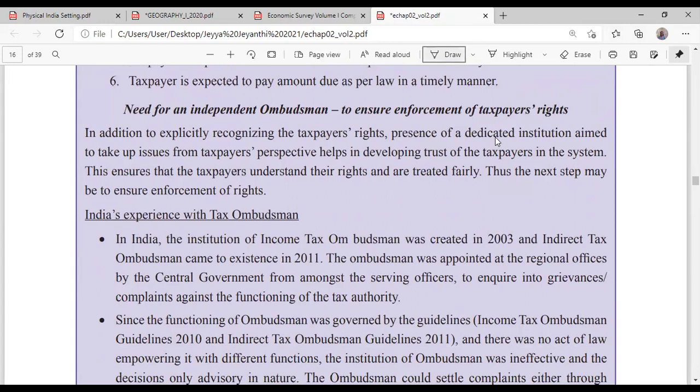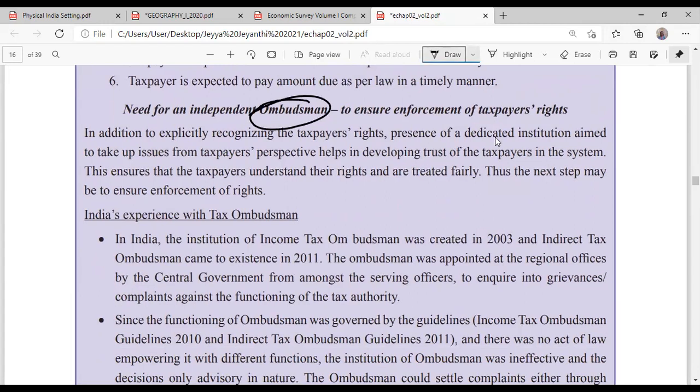Okay, and also write down ombudsman. Ombudsman means you are not happy with the officials, you can file a complaint against them. It is known as grievances redressal mechanism, or you can say grievances or complaints. Ombudsman.